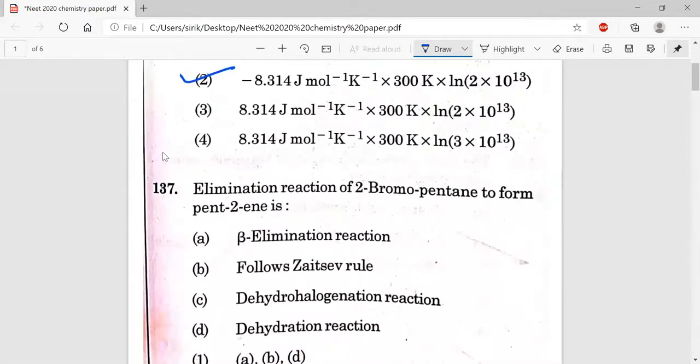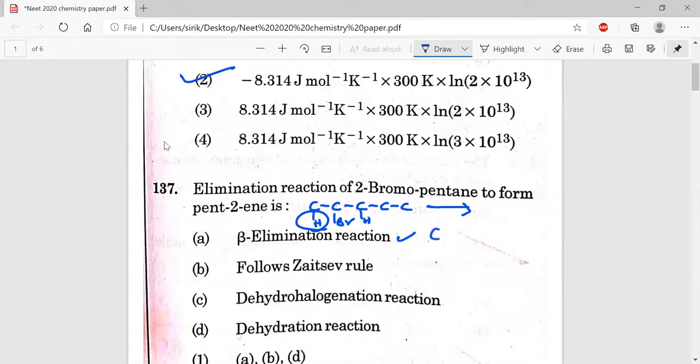Question number 137: take 2-bromopentane, 5 carbons with bromo at the second position. When an elimination reaction takes place, beta hydrogen will be eliminated. We have 2 beta hydrogens, either from this CH3 or from this CH2, either the first carbon hydrogen or this hydrogen can undergo elimination. We can get 2 products.